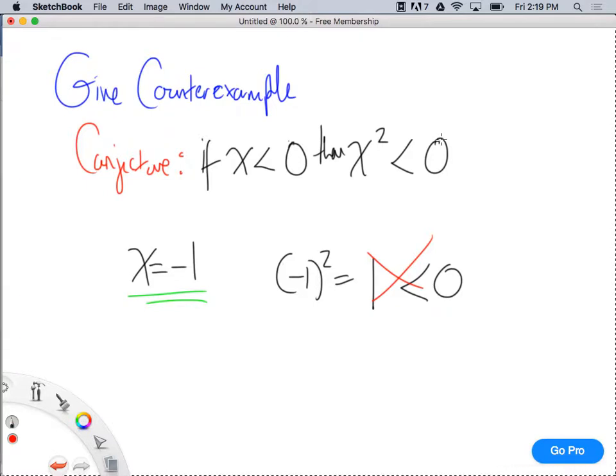Does that make sense? So the whole point, guys, listen: you have to show that this is false. I'm telling you, hey, if x is less than 0, then x squared is less than 0. And you're like, no, it's not. And I'm like, well, give me an example of where it's not true. And you're like, x is -1. You understand? Well, x is -1. Why? Well, -1 squared is +1. That's not less than 0.